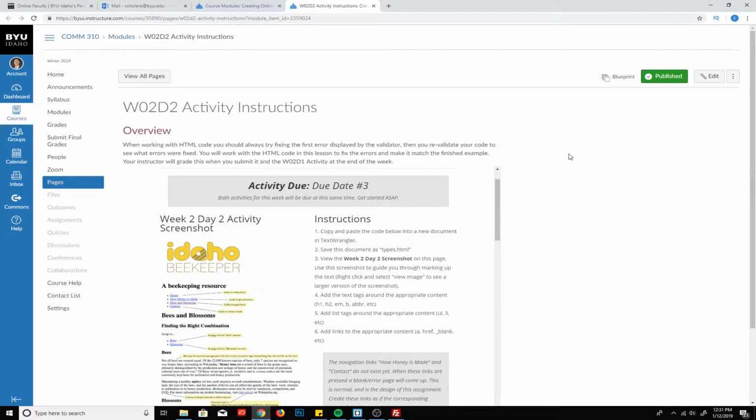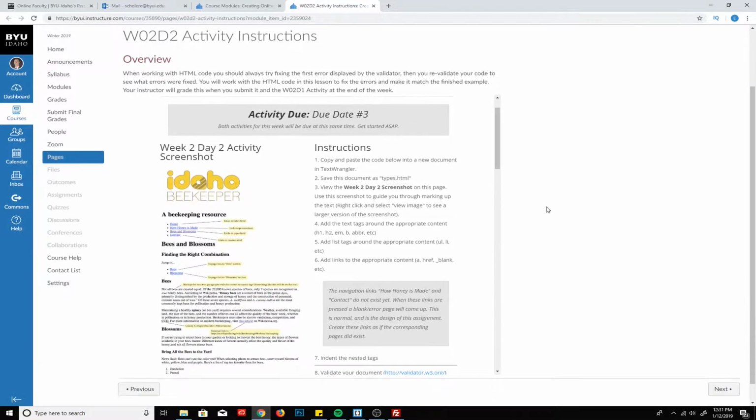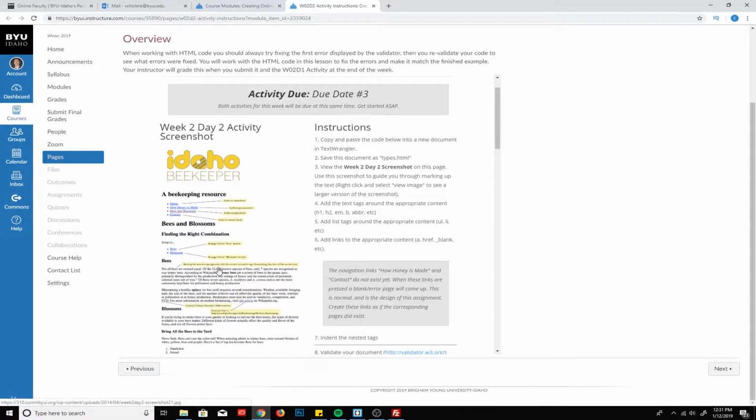For the second activity in week 2, you're going to be using some existing code and adding links and tags to make it appear correctly. In the end, it should look something like this. Once you're finished, you're going to validate your code and make sure there are no errors.